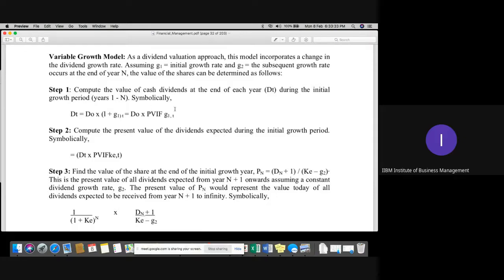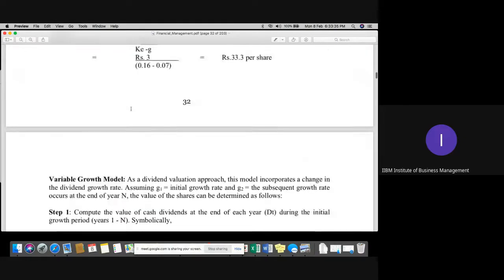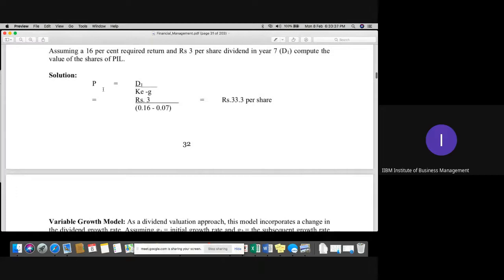First of all, as I told you, a similar model will apply, but we need to calculate for different years. For example, for the first year it is 5%, so we'll calculate on 5%. Let's suppose it is 7% in the second year, so it would be 7% accordingly in the second year. The formula would be similar, but the only change will come in the G column. That is about the growth of the share, which is different for different years. Okay?